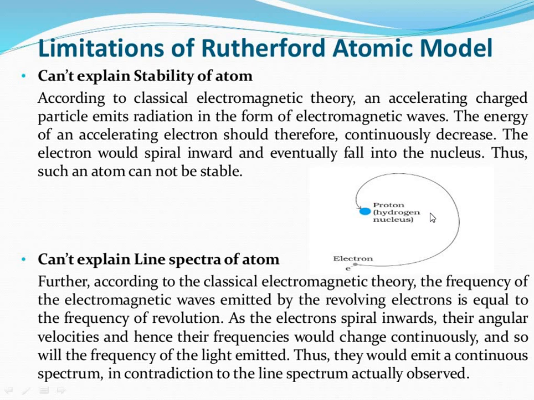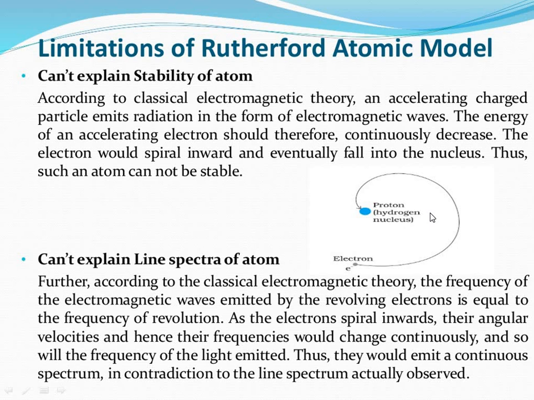What happens when it continuously loses energy while moving in a circular path? It should move in orbits of gradually decreasing radius, like a spiral of decreasing radius. Thus the electron should follow a spiral path and finally collapse into the nucleus.